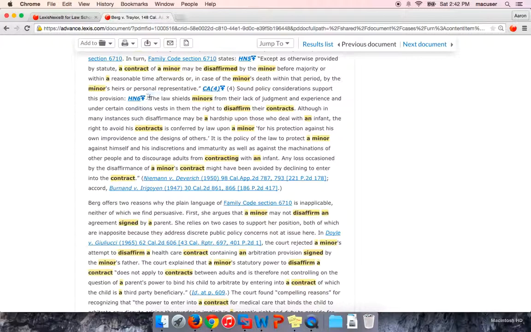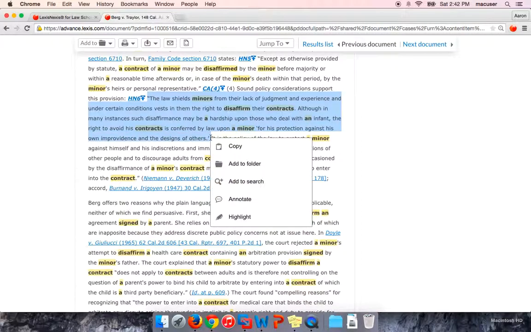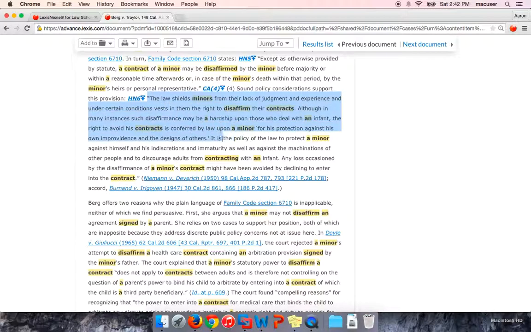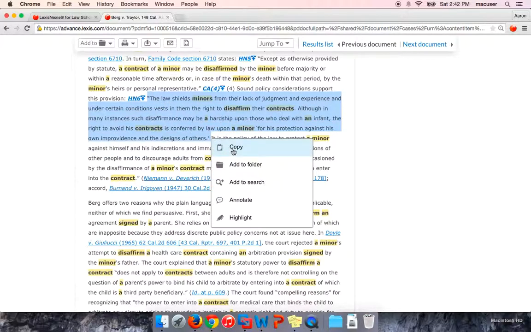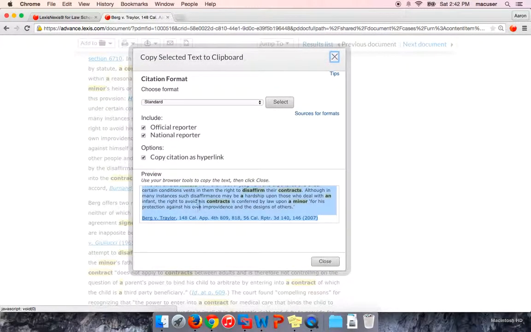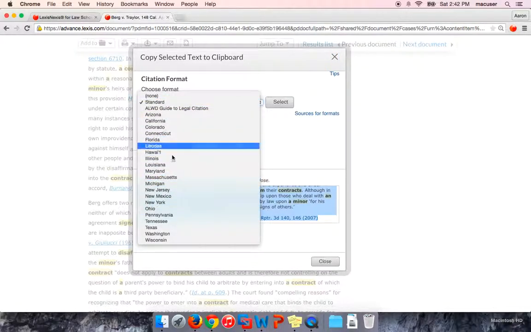One other thing that you can do, and again, just a helpful tip, is if you are highlighting certain portions of a case and using it in your work product, highlight it with your mouse, and then this little box will appear. Click on copy. That gives you the option to choose a cite format. In this list, you'll see a lot of different states and options.